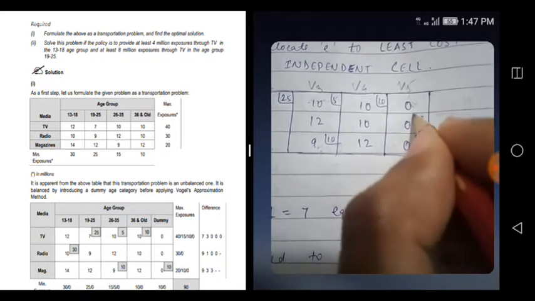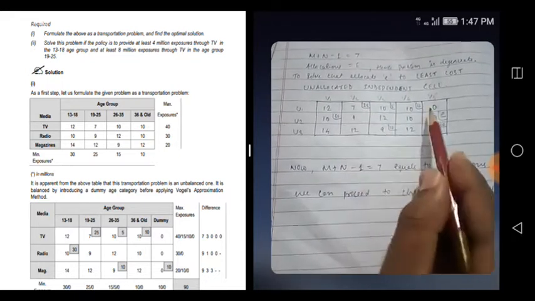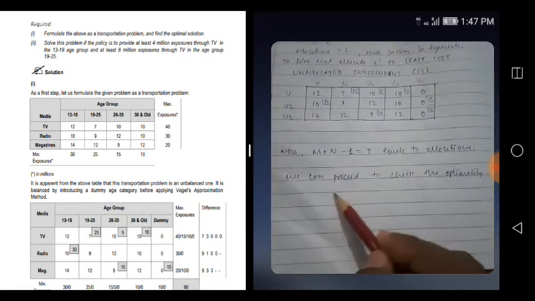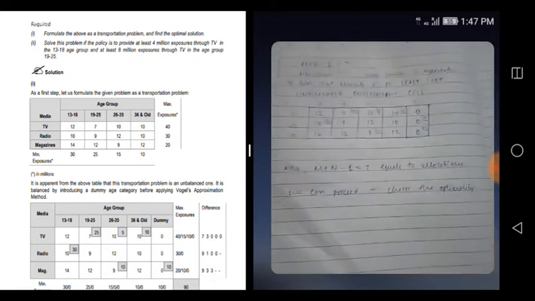Okay, allocated E here. That's how the E has come here. So now m plus 1 minus 1 is equal to 7. The allocations are 7: 1, 2, 3, 4, 5, 6 and 7. Allocation equals m plus n minus 1, so we can proceed to check the optimality. Optimality is the same as what I explained earlier, so I will not waste much time here.